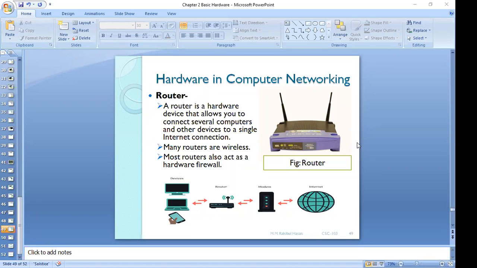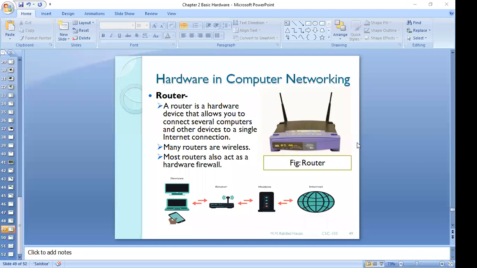Is there a dedicated cable between these two computers? Definitely not, isn't it? Yes, sir. It travels through different networks, from one computer to another computer, to another computer, forwarding along. In this way, through different networks, it passes from Bangladesh to America.